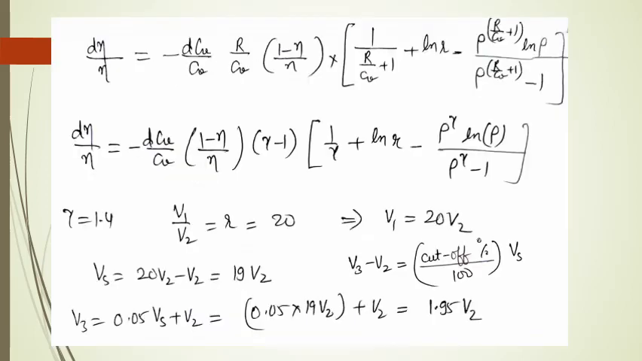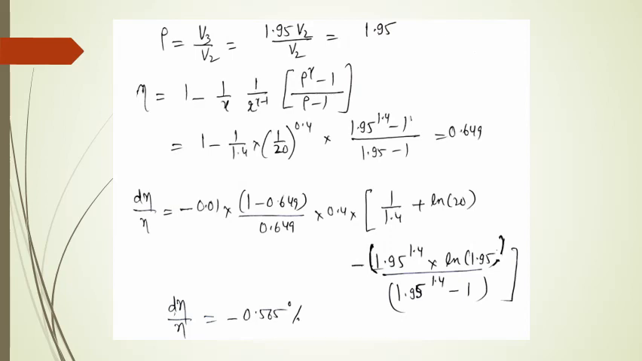So now we simplify the expression given for the change in air standard efficiency per unit original efficiency and substitute the values of the parameters required. The value of gamma is 1.4. The compression ratio, which is equal to V1 upon V2, is equal to 20, and the cutoff occurs at 5% of the swept volume. So this means V3 minus V2 is equal to cutoff percentage divided by 100 into Vs. So this will give the value of V3 in terms of V2, and that is coming out to be 1.95 V2.